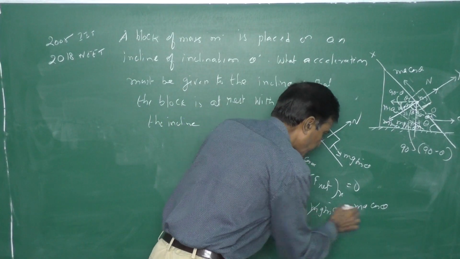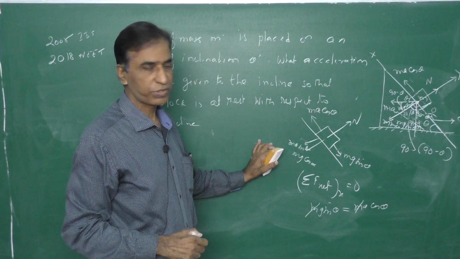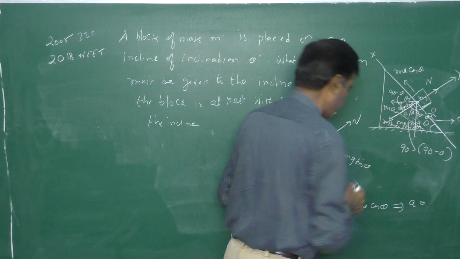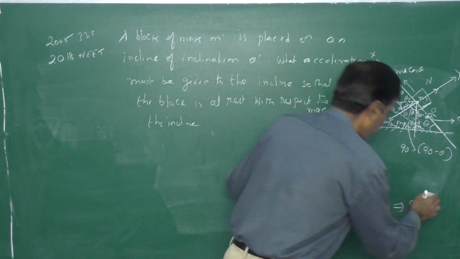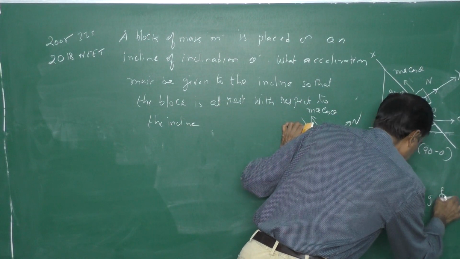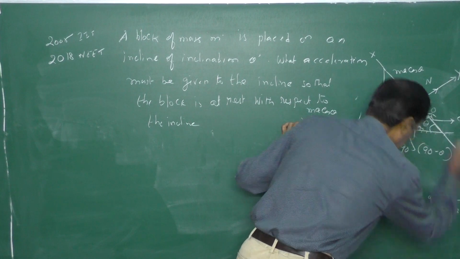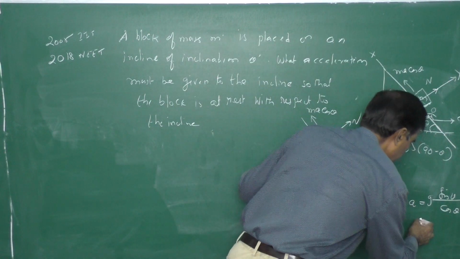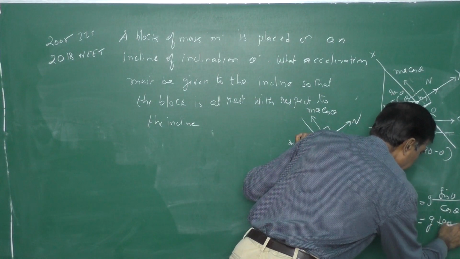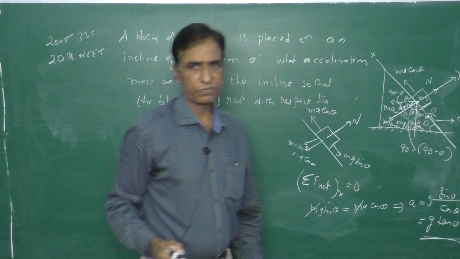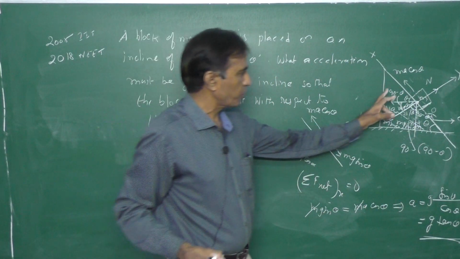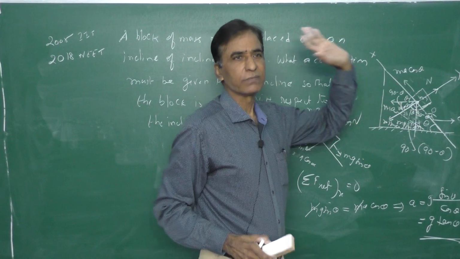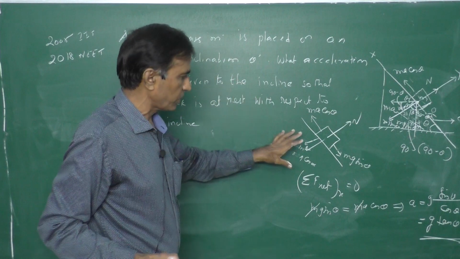Dividing by m on both sides, because m is common on both sides, we can get a is equal to, I want acceleration, so g into sin theta divided by cos theta. Sin theta divided by cos theta is equal to tan theta. So a is g tan theta. If you give an acceleration g tan theta to the incline, then the block will be at rest relative to the incline. So that is the application of pseudo forces.